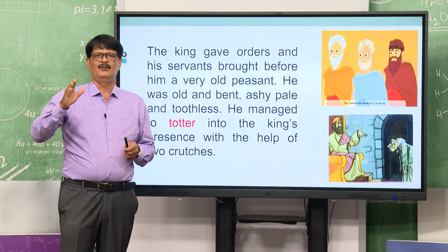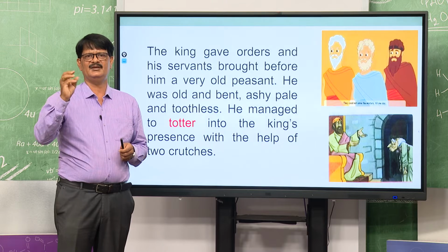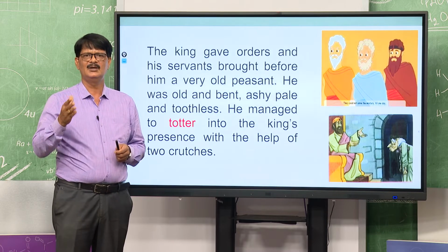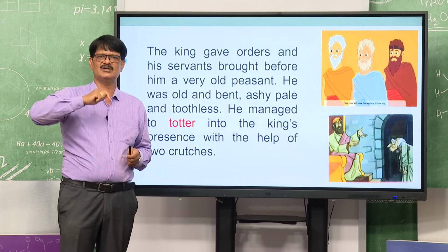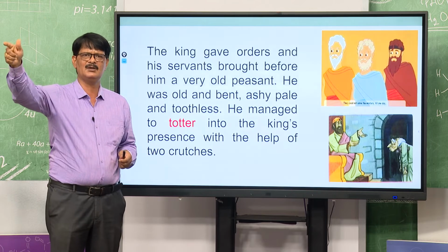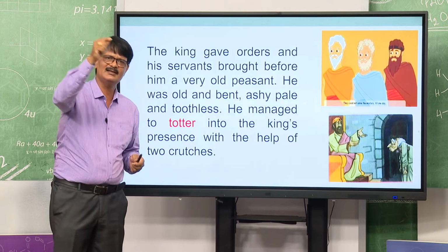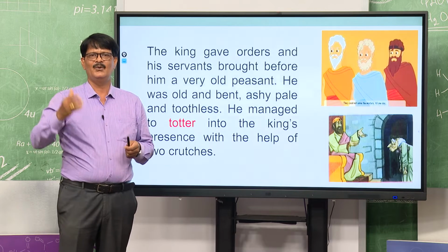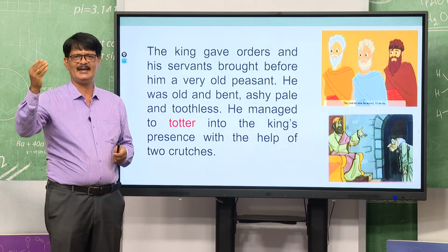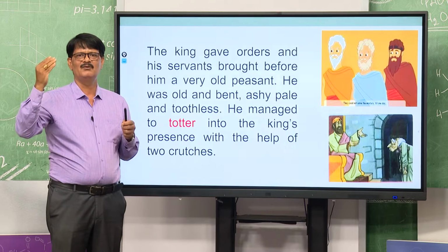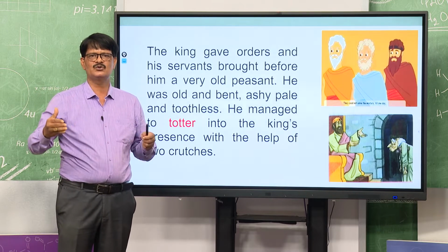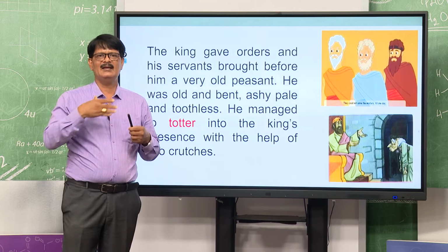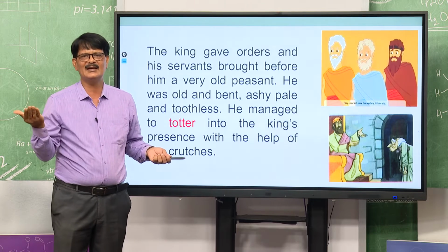Okay. Who will tell where it was going on? So the king ordered the servant, go everywhere, every part of the country, and find the oldest peasant and bring him to the king's court. When the peasant came, he was very old, bent and pale, and he had no teeth at all.